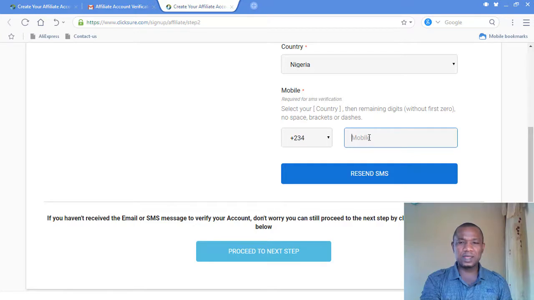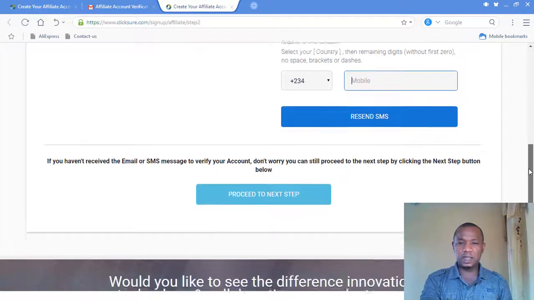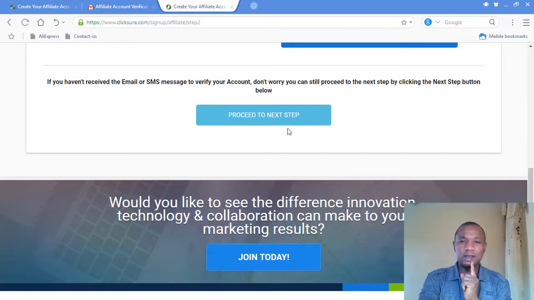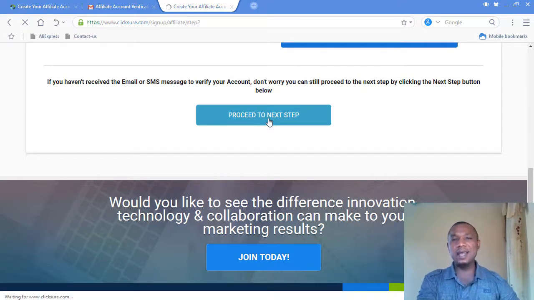So you have to retype that particular number here and click on reset to know whether you can get that particular thing. If you don't get it, you have to click on proceed to next step. Then you can do the number verification on your account. Do you understand me? Again, I will have to show you. So what I have to do is go down and just click on proceed to next step.